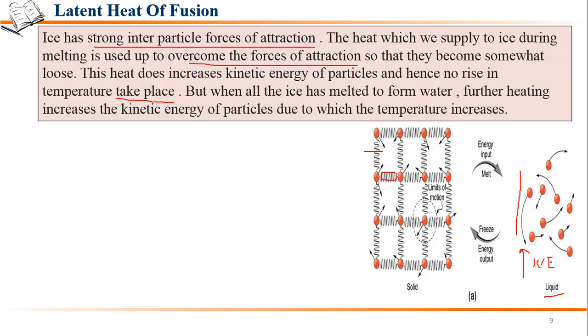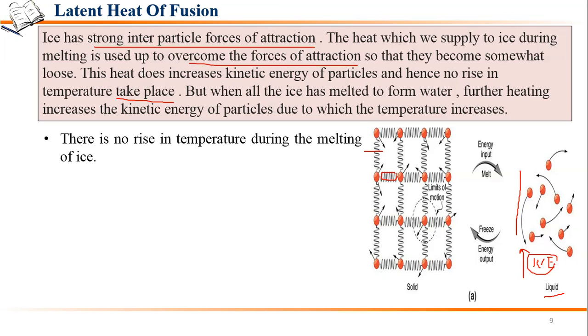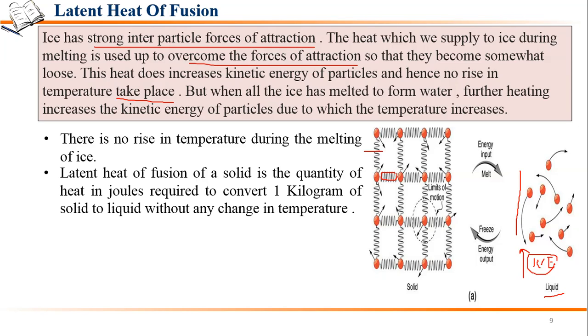Now when the kinetic energy of the system increases, there is a change in the temperature also. Then the temperature starts increasing again. So during the melting process, there is no rise in the temperature. The heat that we are providing is known as the latent heat of fusion.